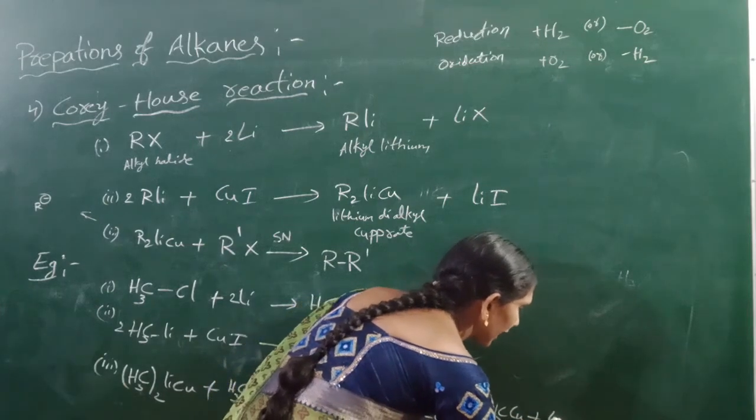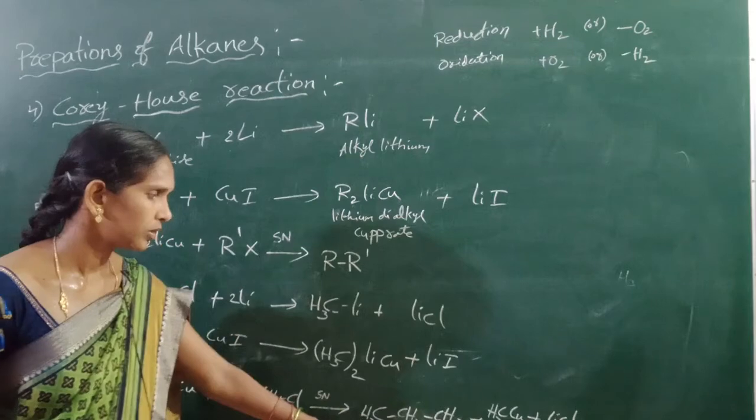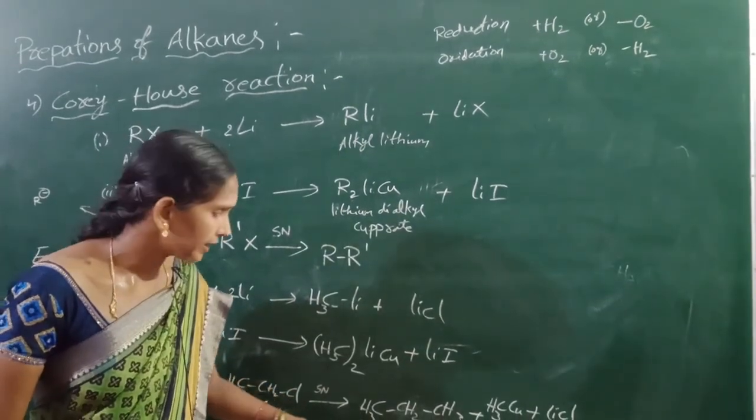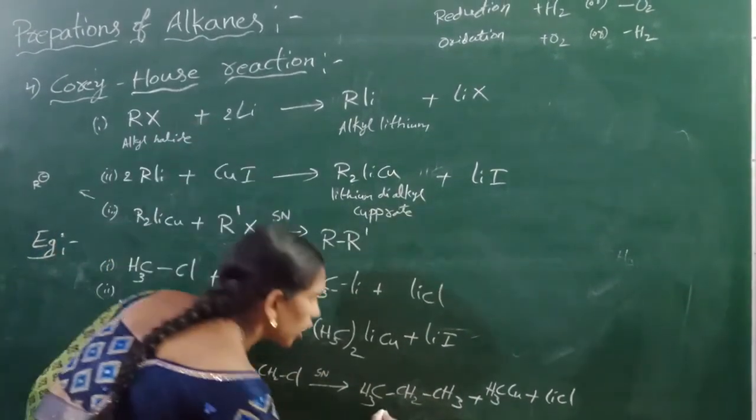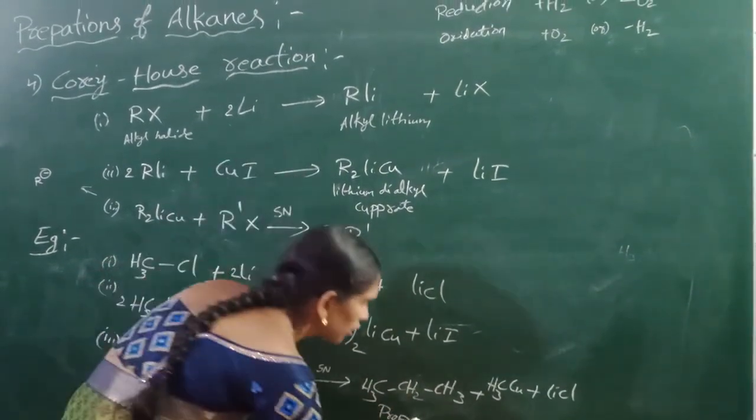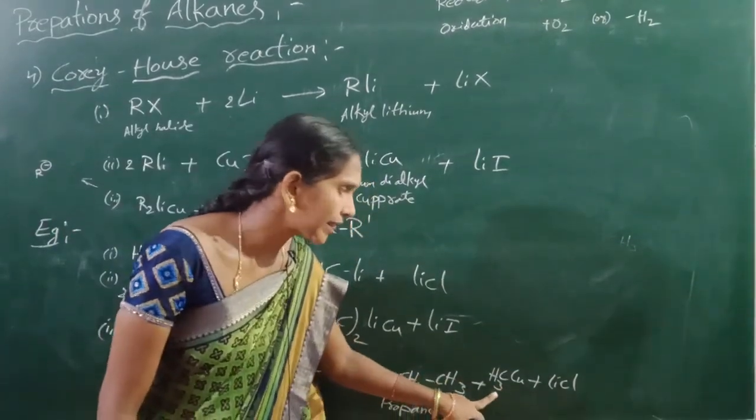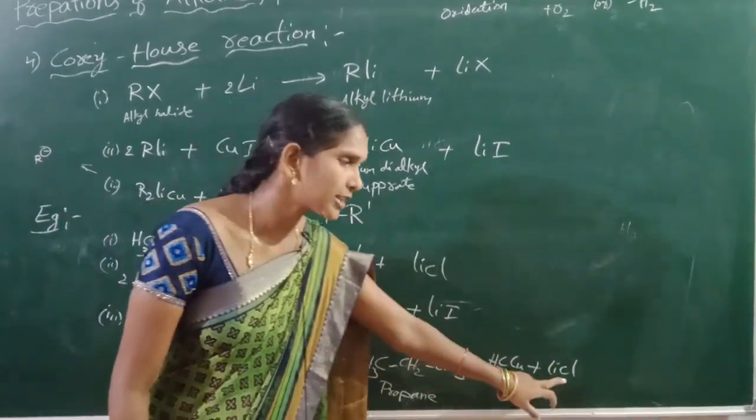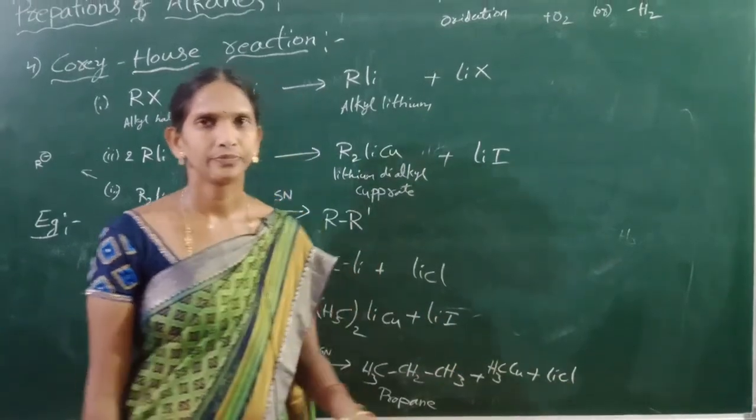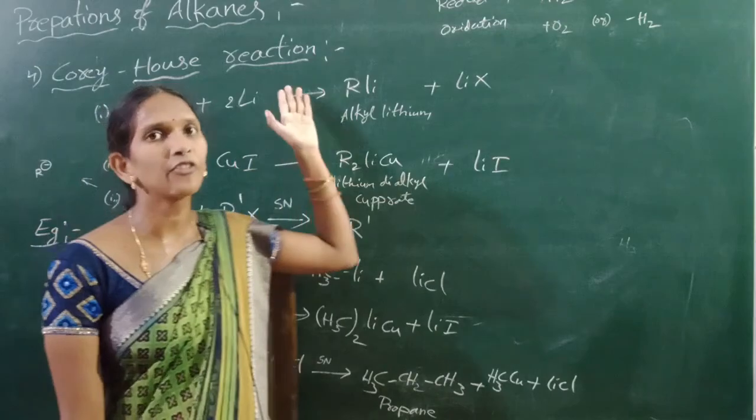CH3Cu and LiCl. This is propane. 3 carbons are present, so prop. All are single bonds, so ane: propane. Next, this is methyl copper. Next, this is lithium chloride. Okay, these 4 are the preparations of alkanes.